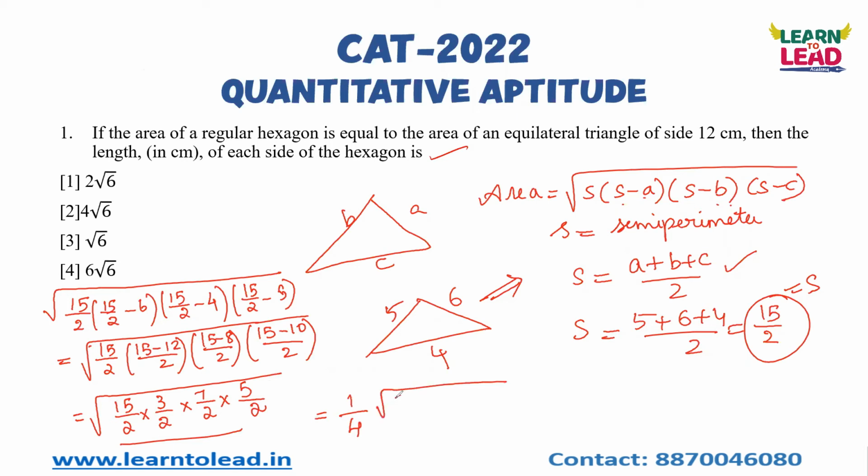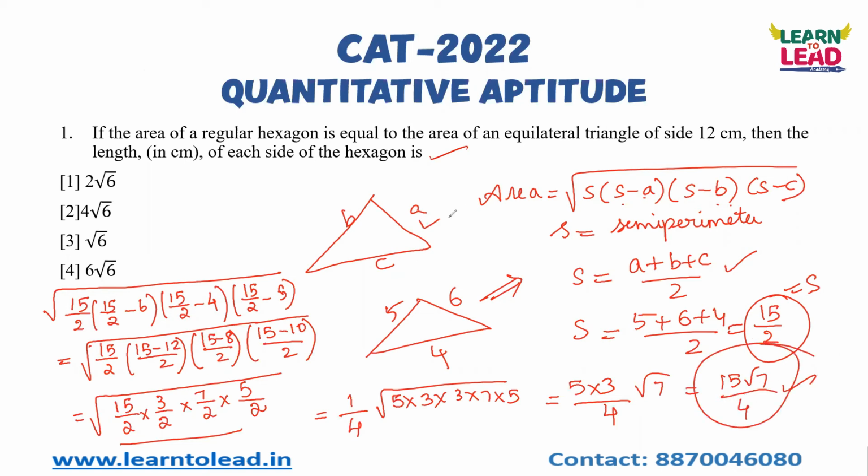Into square root of 15, you can take it as what? 5 into 3 into 3 into 7 into 5. So I can take 5 outside and also 3 outside. 5 into 3 by 4, root 7. So 15 root 7 by 4 is your answer. That is the area of this scalene triangle.